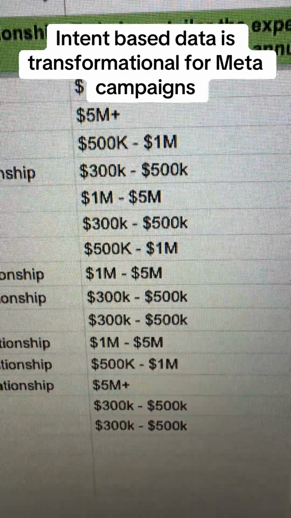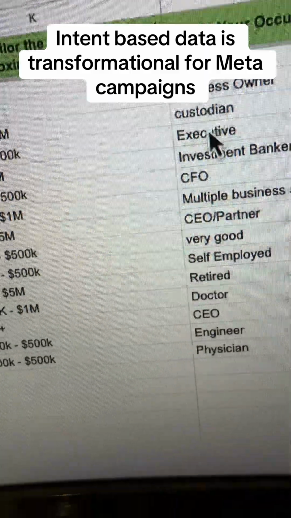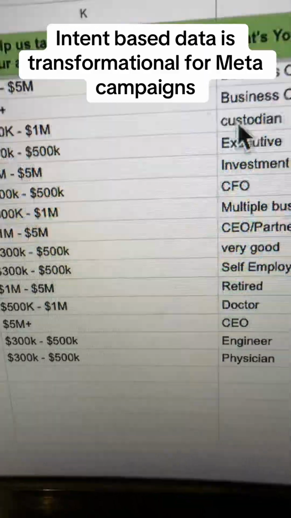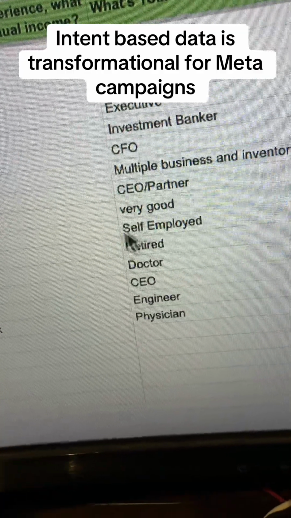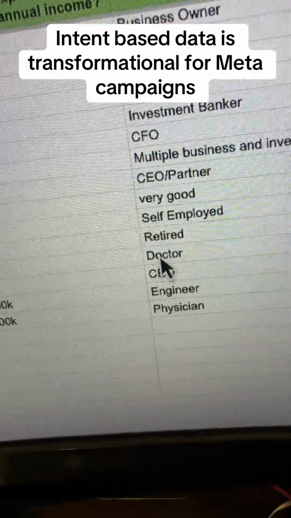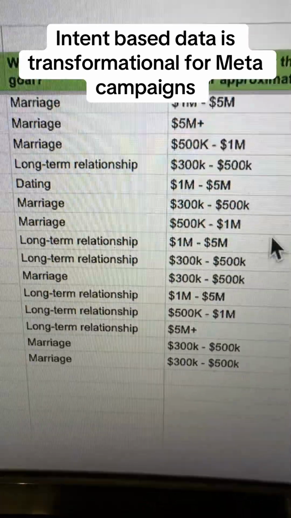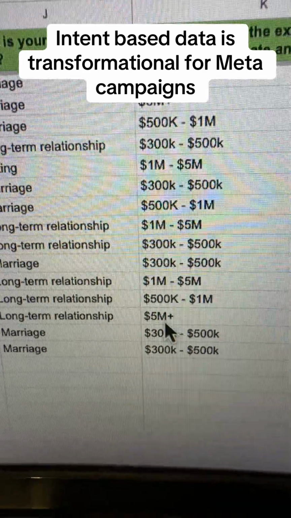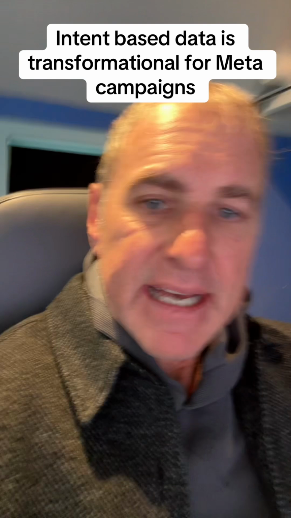So here you go. You've got 1 to 5 million, right? We've got also business owners. This person was being a smart ass and put custodian, but everybody else was like investment banker, CFO, CEO partner, self-employed. I don't know what very good is. Doctor, CEO. This is what we should be seeing. This is this client's target demographic, and you can see that the income supports what she's charging, which is a significant amount of money. And that's how easy it is.